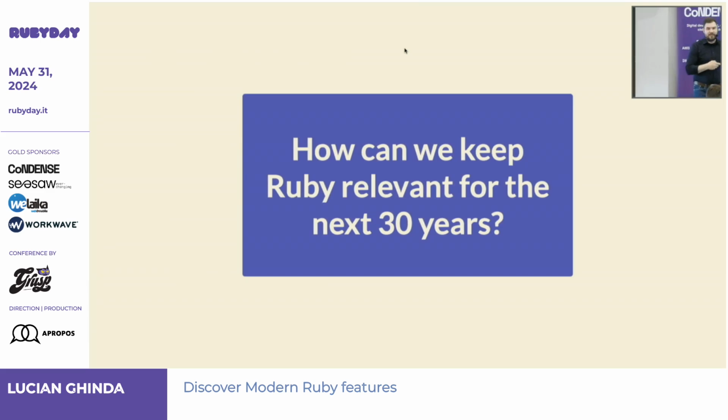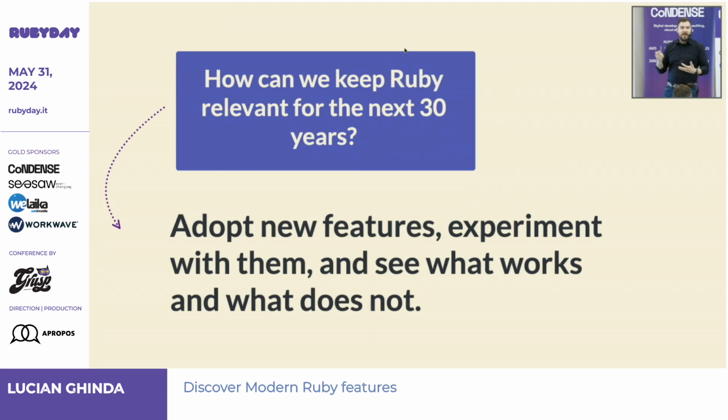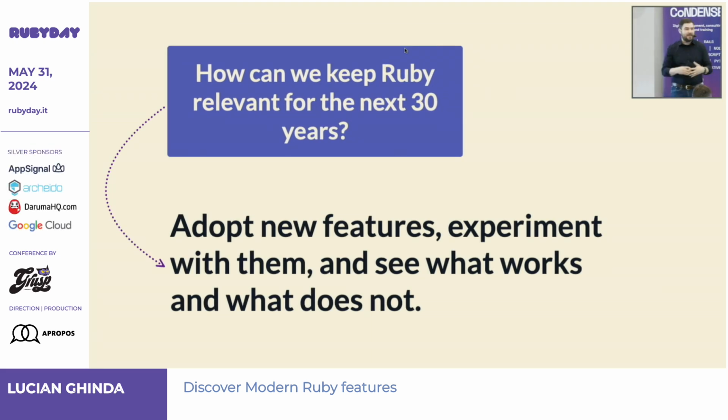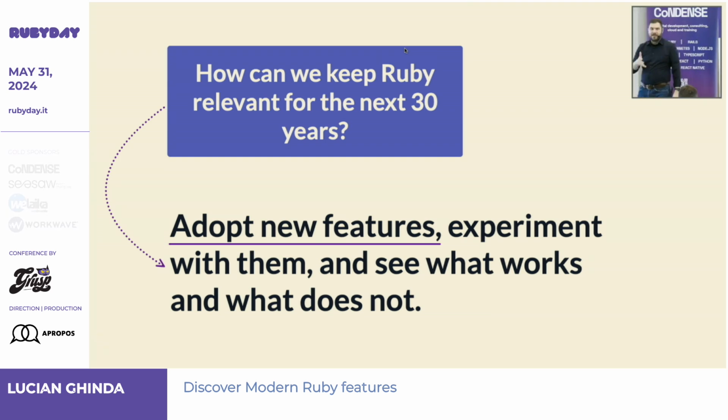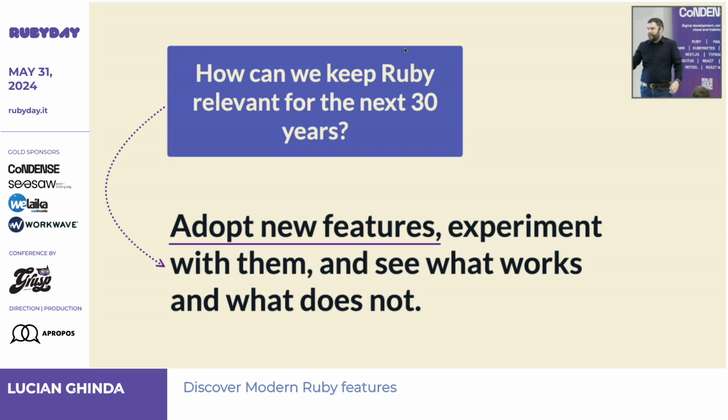So I'm coming back to the question that I asked: how can I keep Ruby relevant from the place where I am? My solution is to adopt new features, experiment with them, see what works and what does not, and bring feedback to Ruby committers and Rails committers about this. And one asterisk here: adopt new features means try to use them in a production-like environment. Not just firing up IRB, writing something there, and not liking it because it's not good. Try to fit it in a real environment and bring feedback about that.